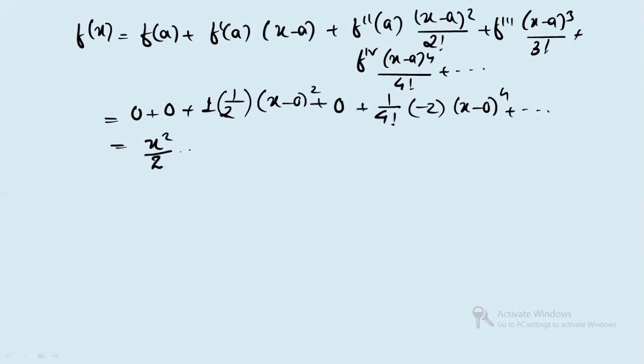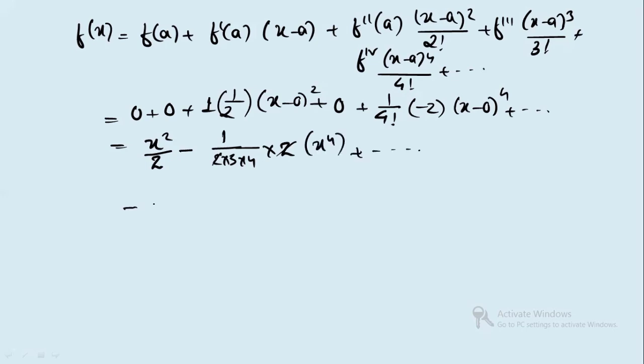The second term is minus, and 1 by factorial 4 is 2, 3, 4 into 2, so 2 and 2 get cancelled. This is x to the power 4. So finally, we get x square by 2 minus 1 by 12 x to the power 4 plus and so on. So this is the Taylor series expansion.